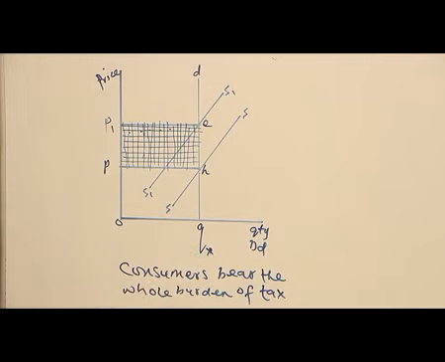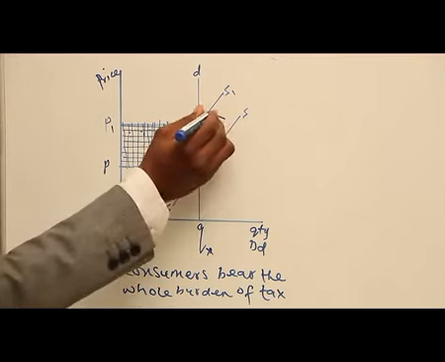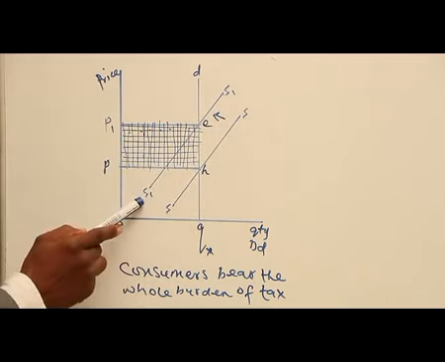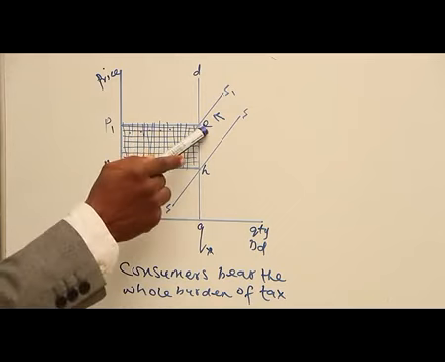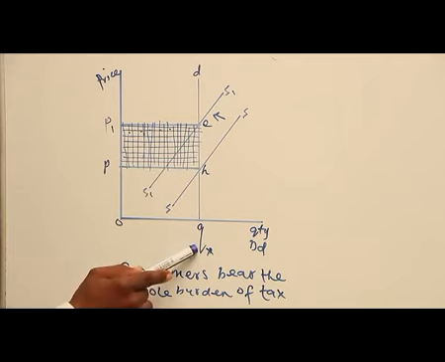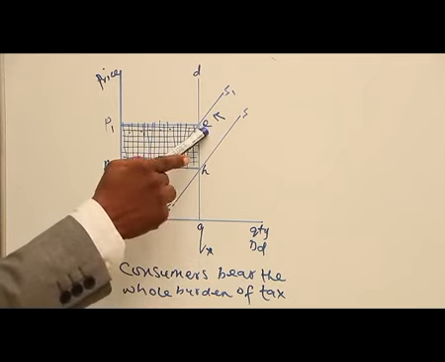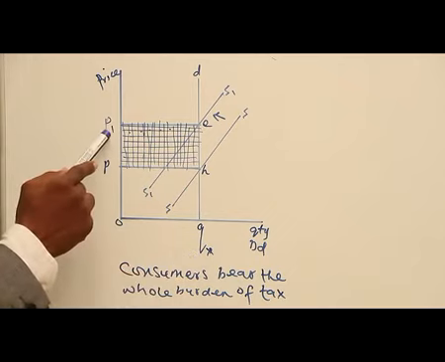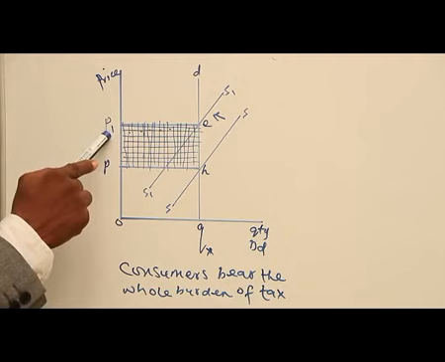We understand that whenever there is a tax, particularly if there's an increase in tax, the supply curve will shift backward. That's why we have S1. And demand is still constant at Q star. So the new equilibrium point is now E, while the equilibrium quantity is still Q star, while the equilibrium price is P1.